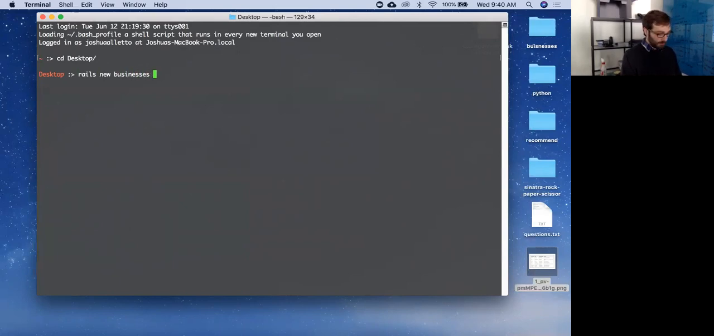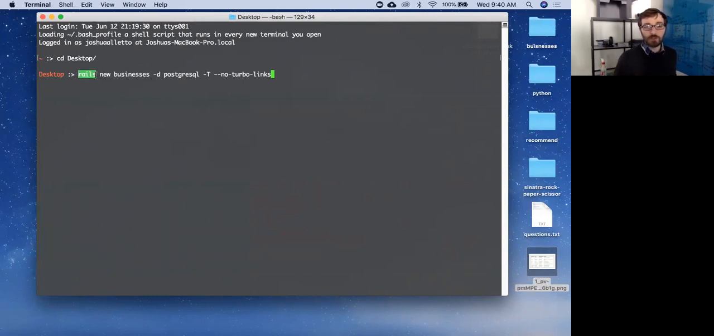This is -d. I'm going to explain all this in a second. Let me just... Postgres. Well, so before I run this, let me go over what I have here.